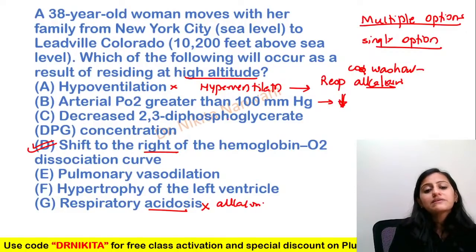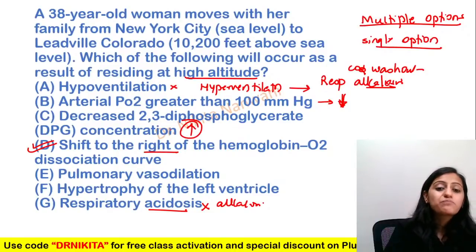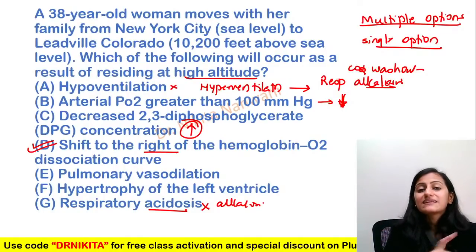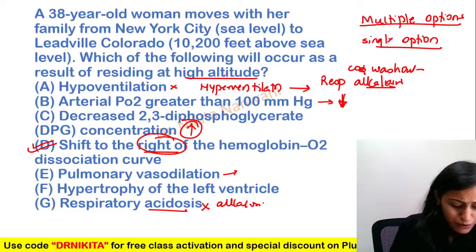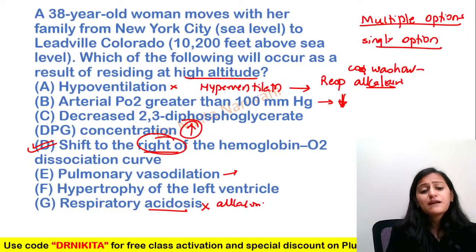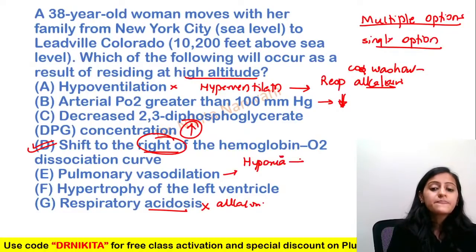Decreased 2,3-BPG concentration? It is increased because you have hypoxia happening that increases your 2,3-BPG. That's a shift to the right. Is there pulmonary vasodilatation? Many of you wrote E as well. Always remember this concept, very, very important.